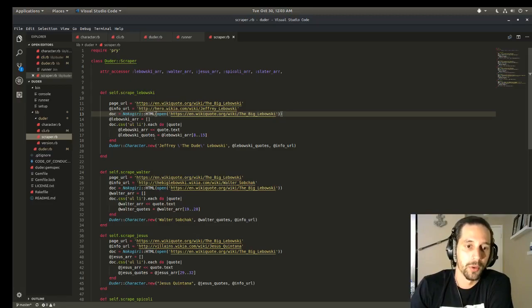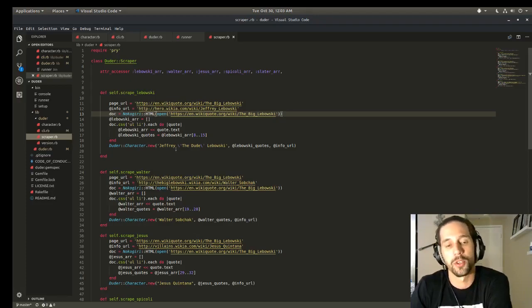And once I loop through all that, I create a new instance of the character in my character class, you see down here, and it takes two arguments. The first argument would be the character's name, which in this case is Jeffrey the Dude Lebowski. And it actually takes three arguments, my apologies. The second argument will be the Lebowski quotes, which is the array of quotes just for that character. And the third is that info URL that we saw on the second line, or on line 12.